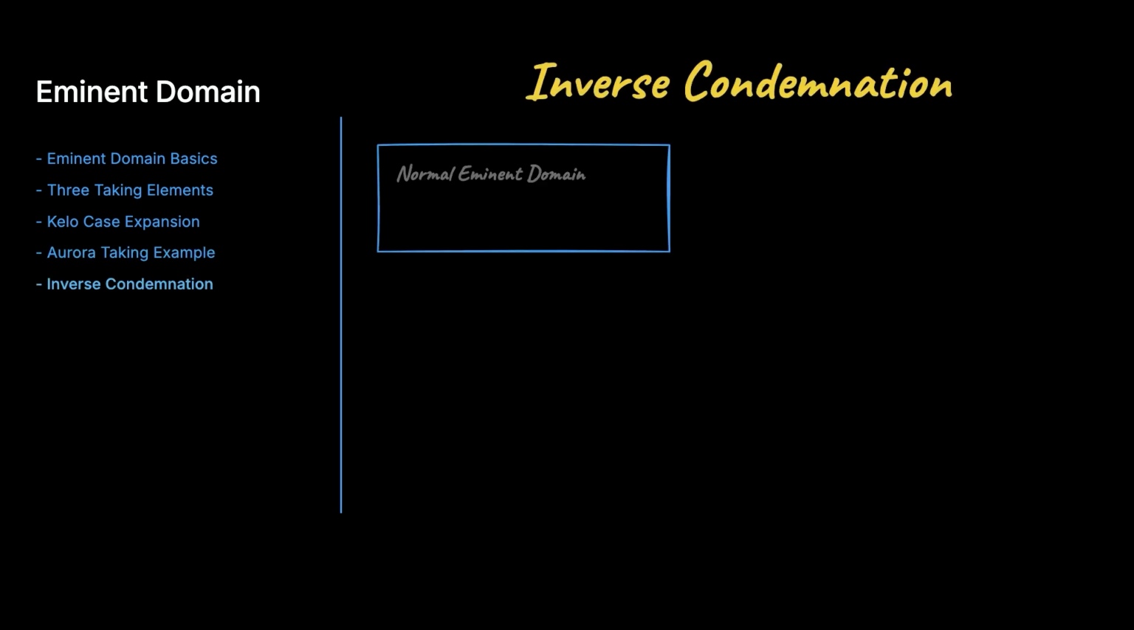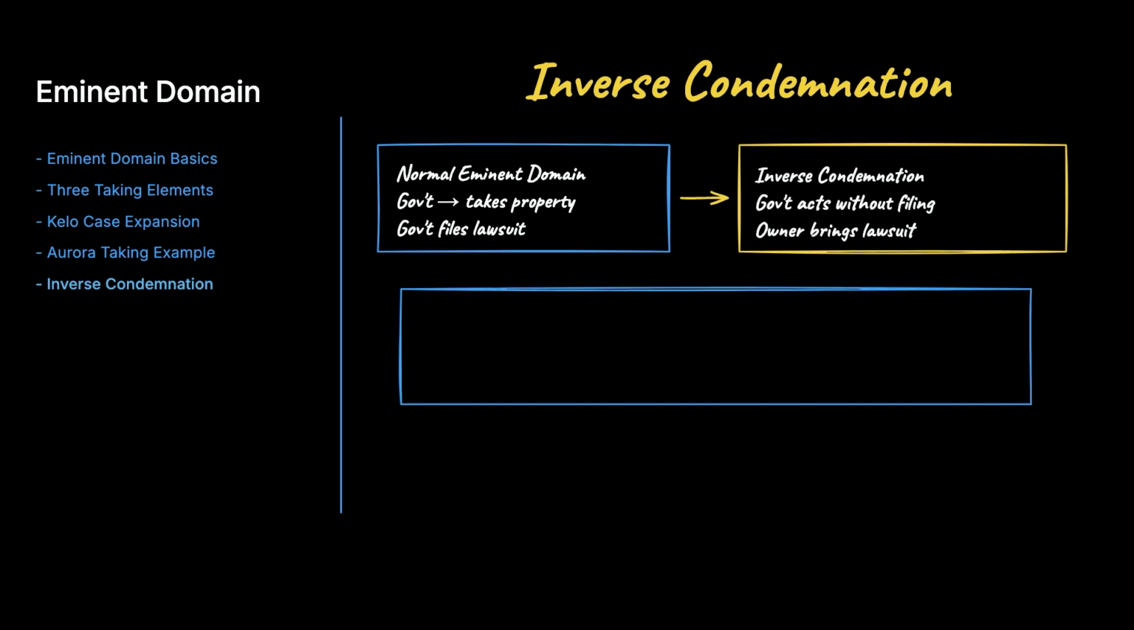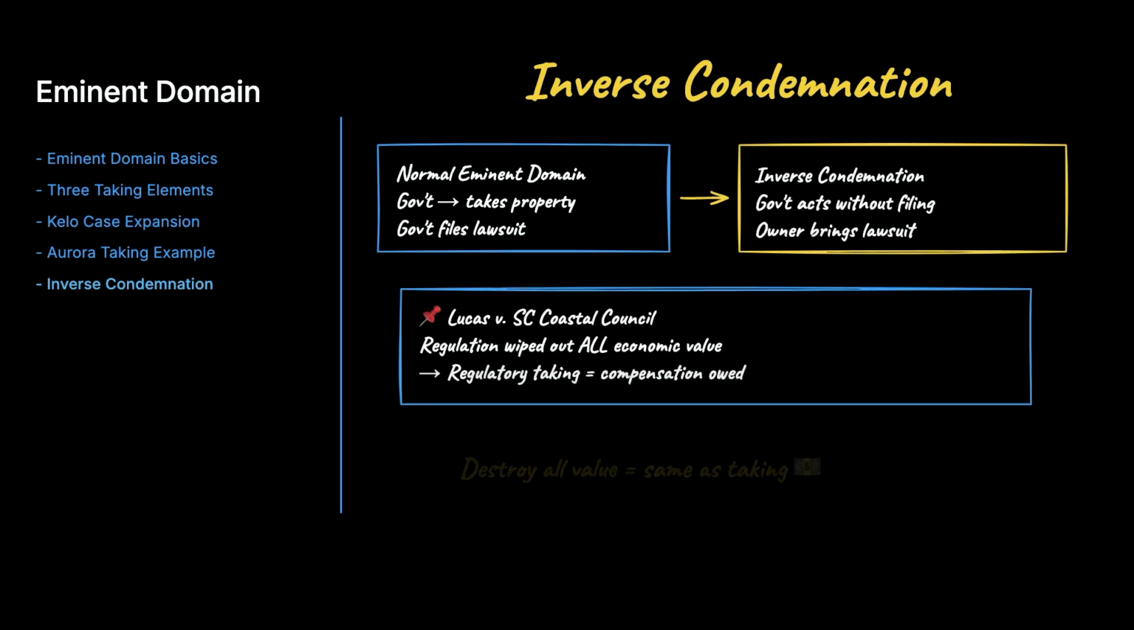Inverse condemnation happens when the government takes property without going through formal eminent domain. The owner brings the lawsuit instead, which is why we call it inverse. A famous example is when a regulation becomes so restrictive it destroys all economic value, as in Lucas versus South Carolina Coastal Council. That kind of regulatory taking still triggers compensation.